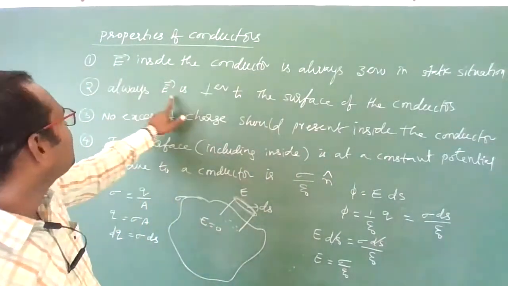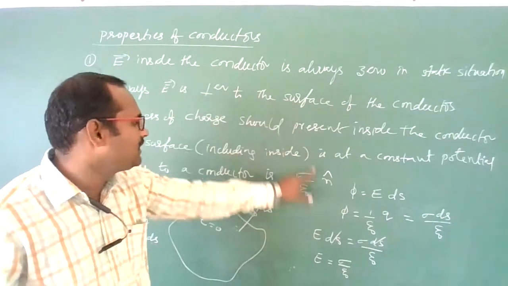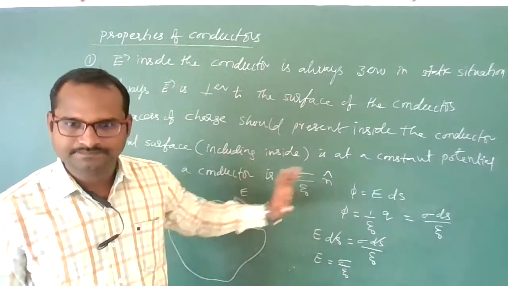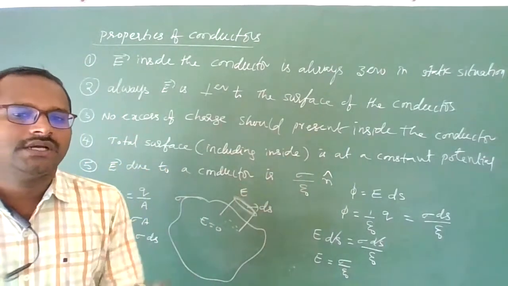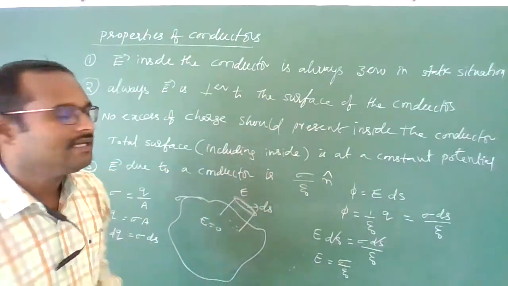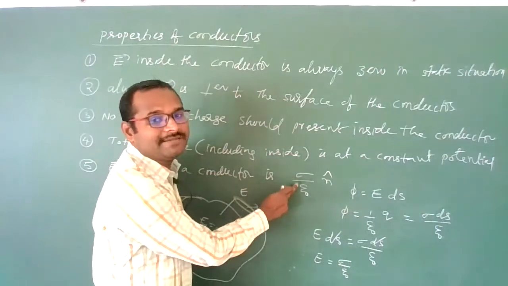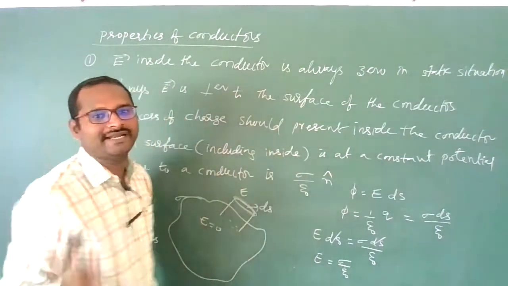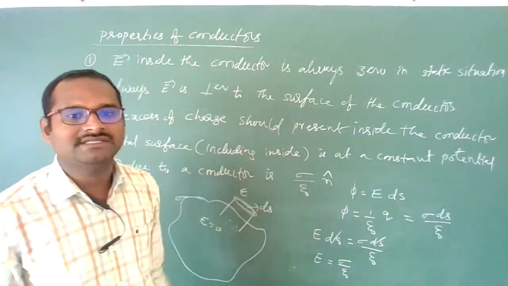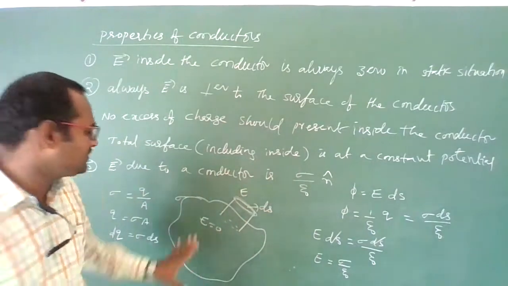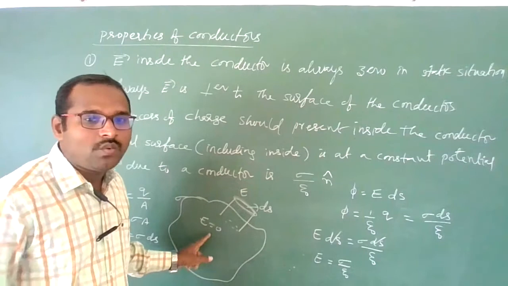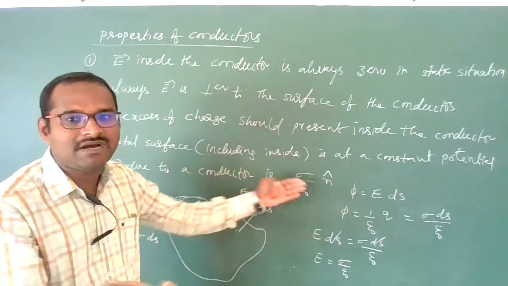And as you know, the electric field is always perpendicular to the surface. Then you can keep a unit vector perpendicular to the surface, which I am calling n cap. So for a conductor, at an outside point, the electric field due to the conductor is sigma by epsilon naught into n cap. N cap gives the direction, and sigma by epsilon naught is the magnitude. Here sigma is the surface charge density of this conductor.